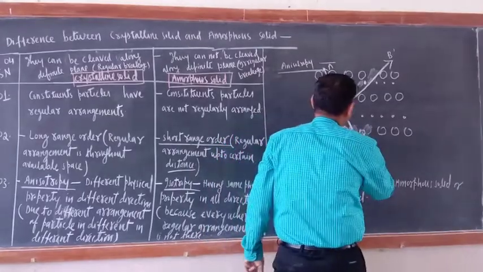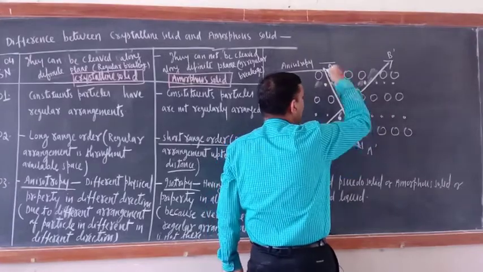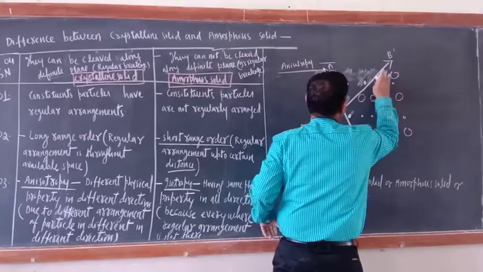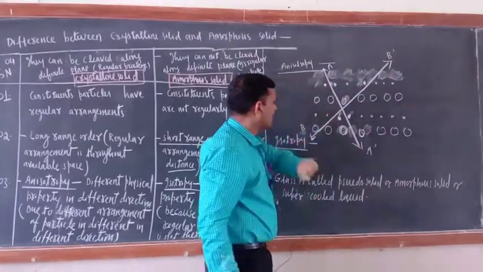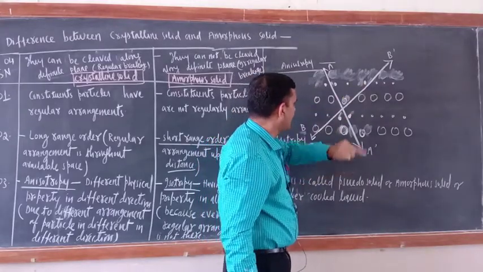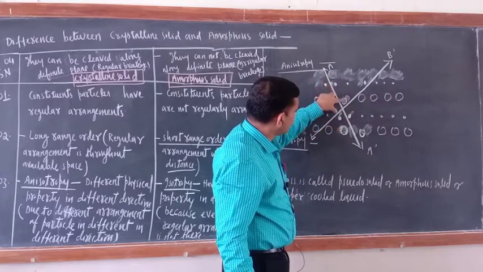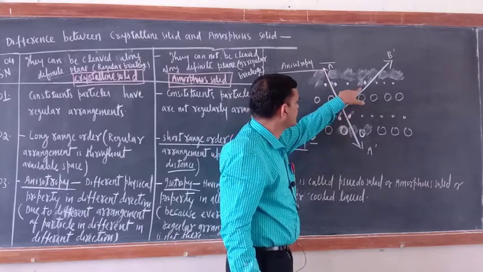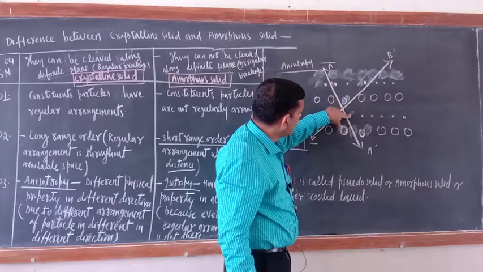Now this arrangement may not be on this side. Of course here also it is the same, but suppose this line is not there. Then what is the arrangement? Big, small particle, and on this line, small, big, small. See, the arrangement is changed or not? If I start from this direction, then big, small, but this side, small, big, small, big.